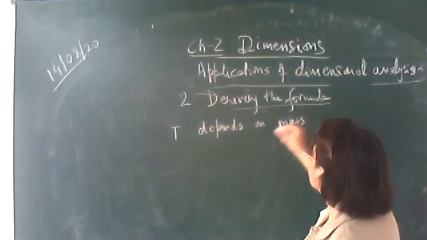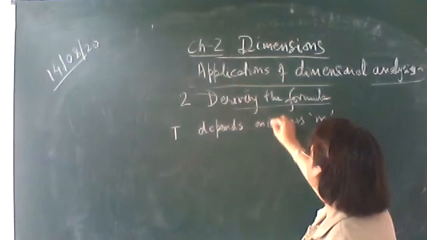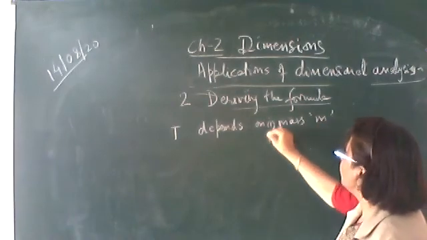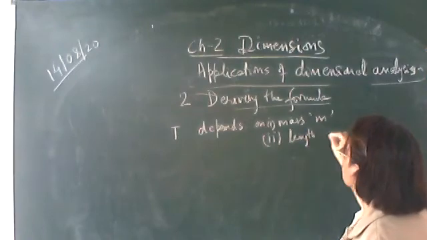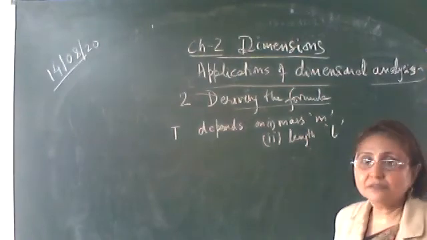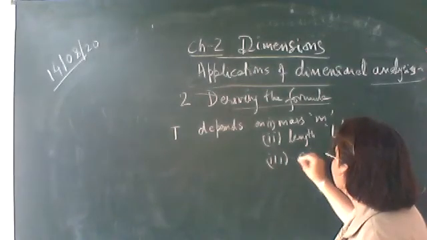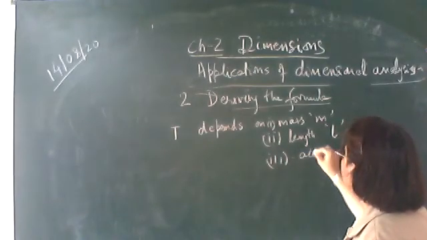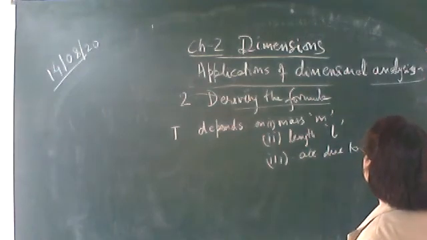Let the first factor be mass of the bob, m. It's also depending upon, let length of the pendulum, L. Let it also be depending upon acceleration due to gravity, g.